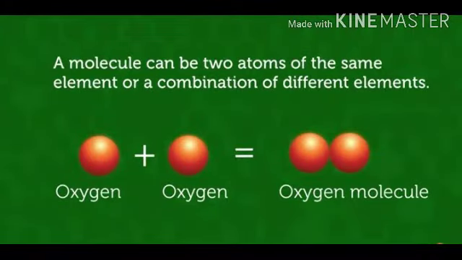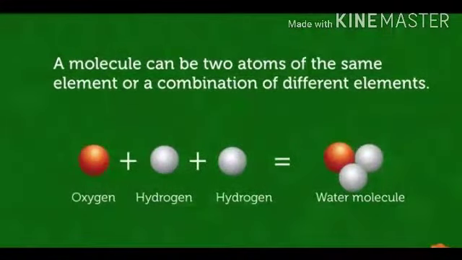A molecule of an element contains atoms of only one kind. For example, two oxygen atoms combine to form an oxygen molecule. A molecule of a compound contains atoms of two or more types. For example, in a water molecule, two atoms of hydrogen combine with one atom of oxygen.